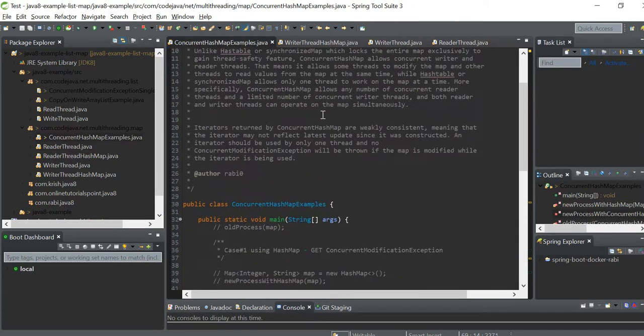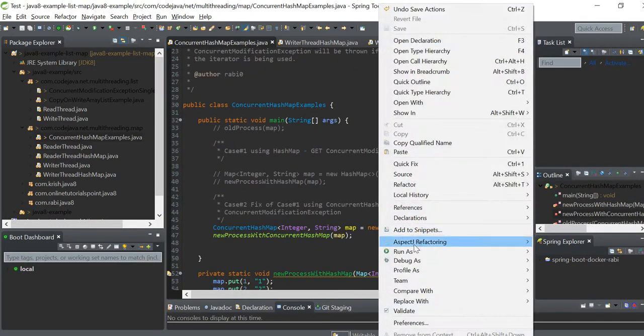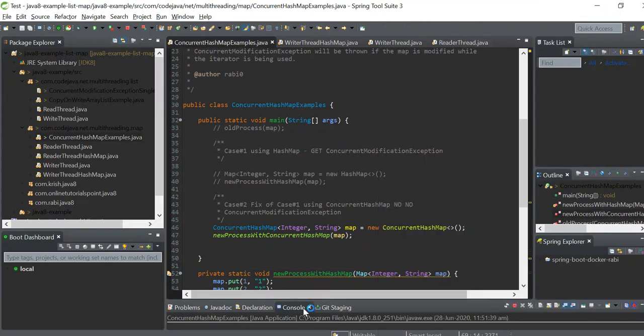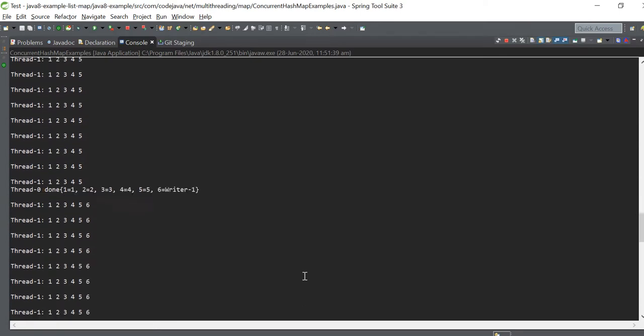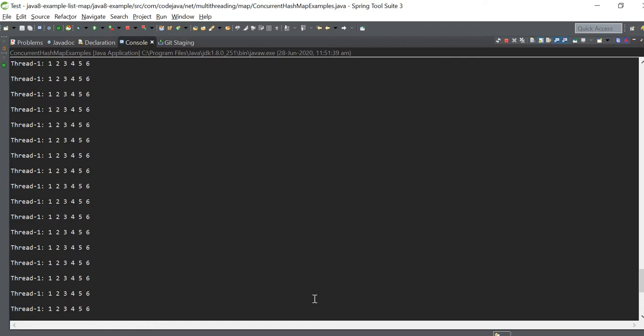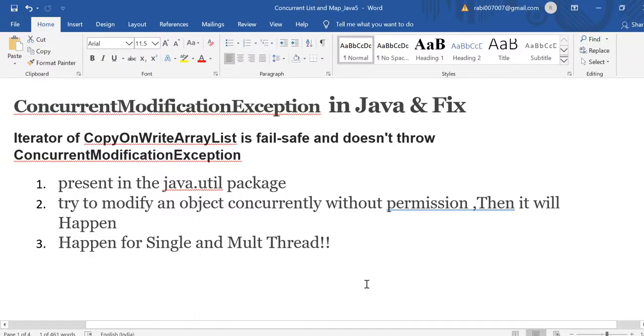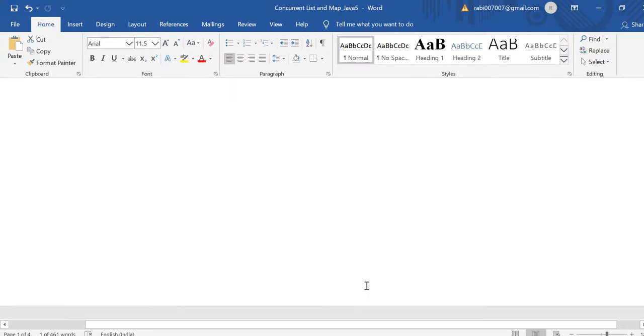So now see how it behaves. So you will not get concurrent modification exception since I have used concurrent hash map, okay. So this is the thing I have already discussed, single and multiple threads.